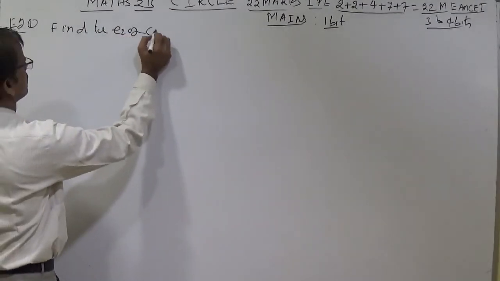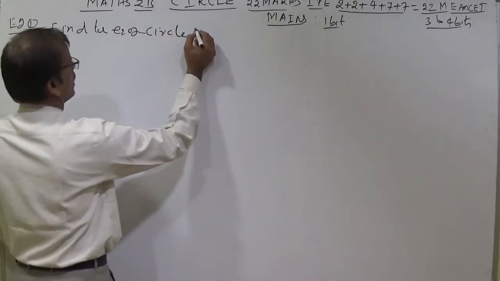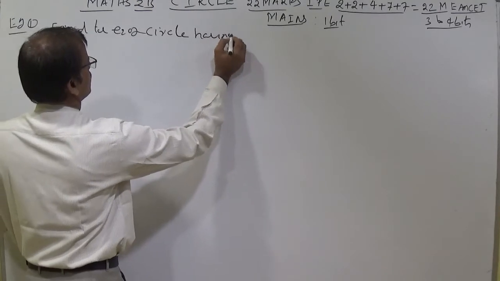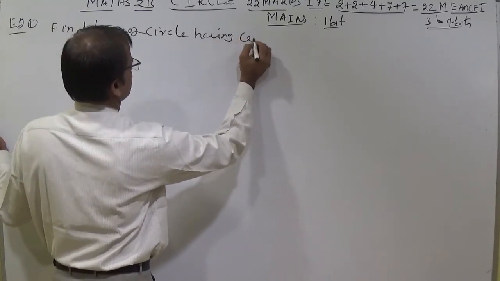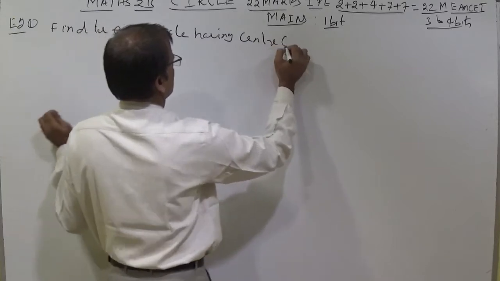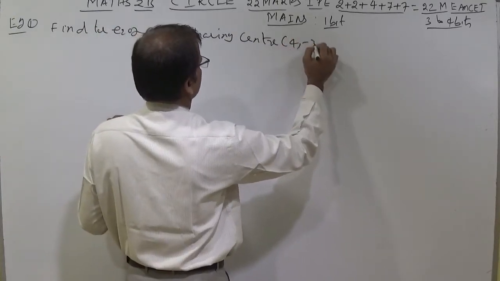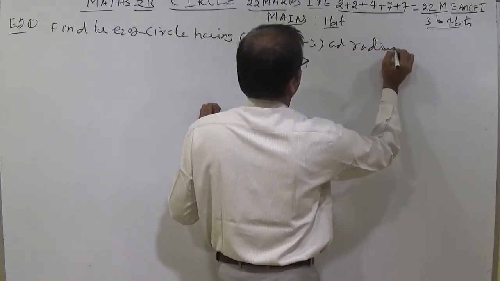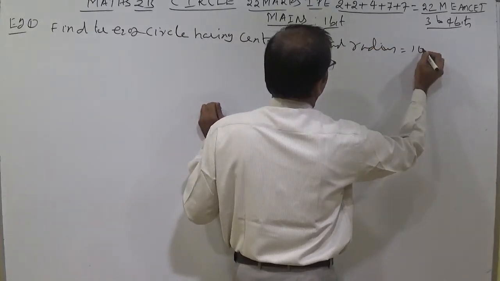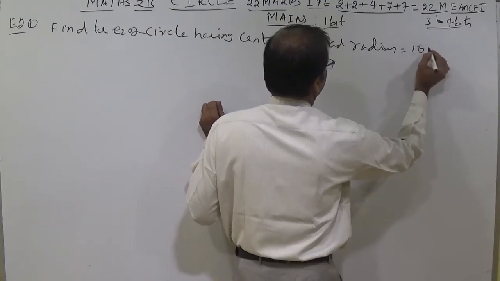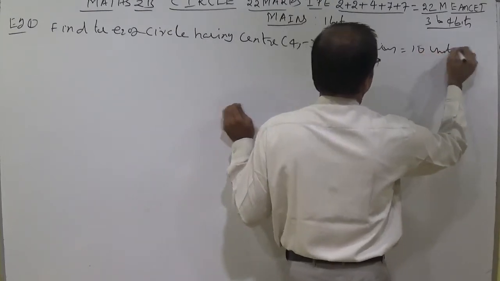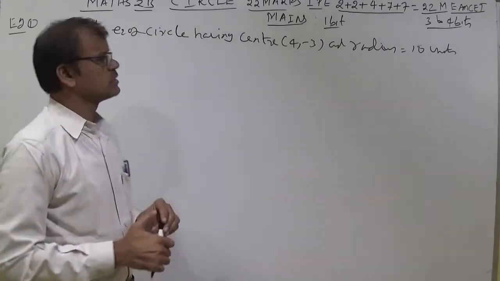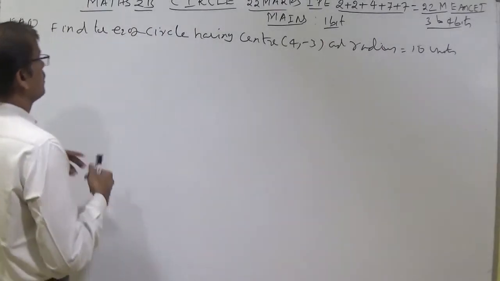Usually they give an equation like this. Find the equation of circle having center (4, minus 3) and radius equal to 10 units. We can take a simple example like this one.